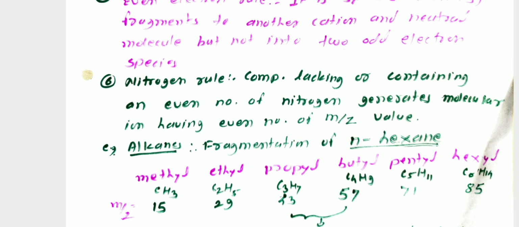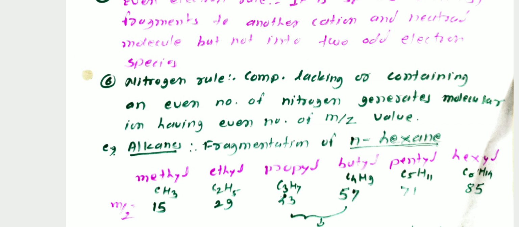First we study fragmentation pattern in the case of alkanes. For example, fragmentation of normal hexane. Different fragments occur in the case of normal hexane when applied in mass spectroscopy. First we study the fragments. The first fragment is methyl, that is CH3.